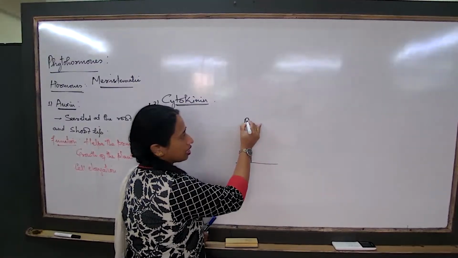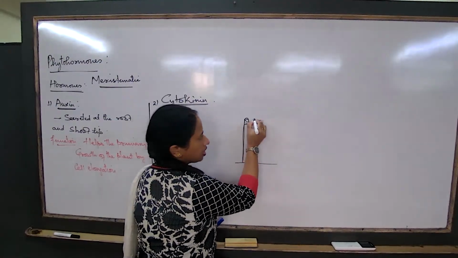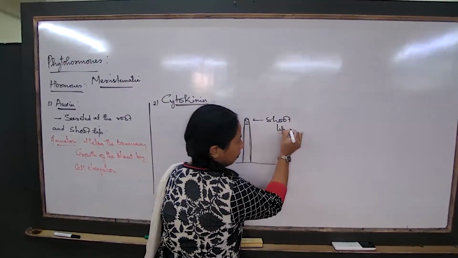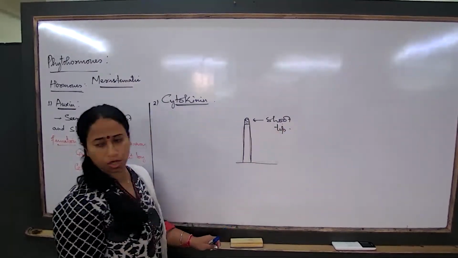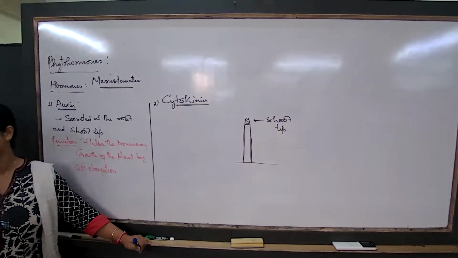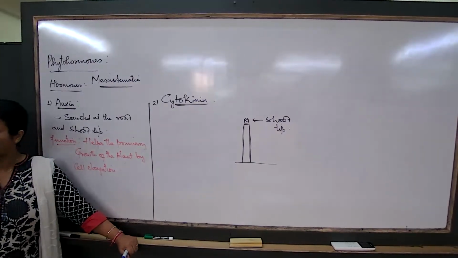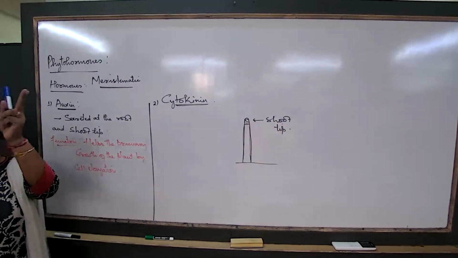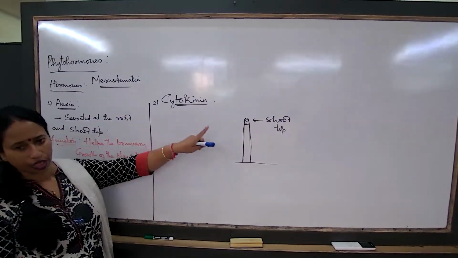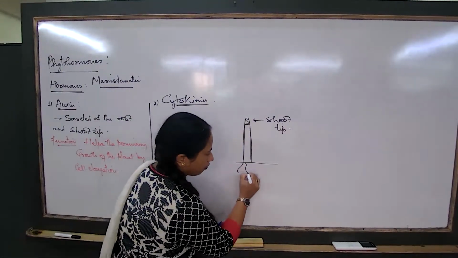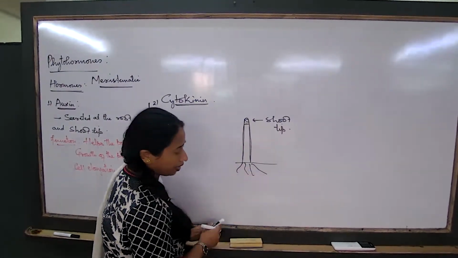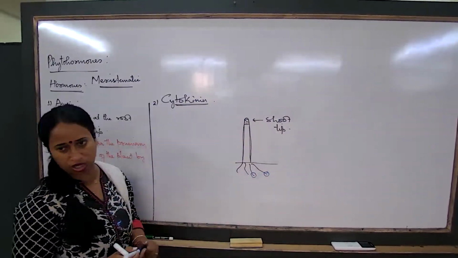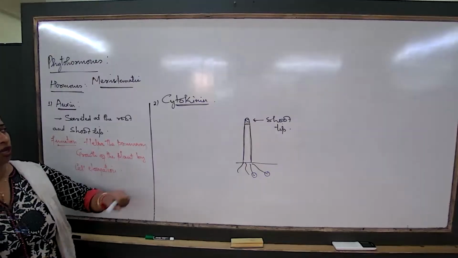The auxin is secreted here. What is this known as? This is known as the shoot tip. Whenever we talk about the growing plants, at the tip of the shoot, wherever the process of growth is constantly happening, the shoot tip. If I talk about the root regions, where is auxin secreted? Here. These are the regions where the auxin is secreted, the root tips.